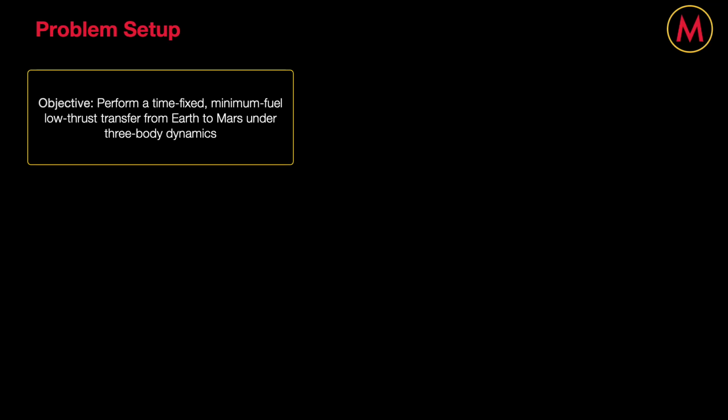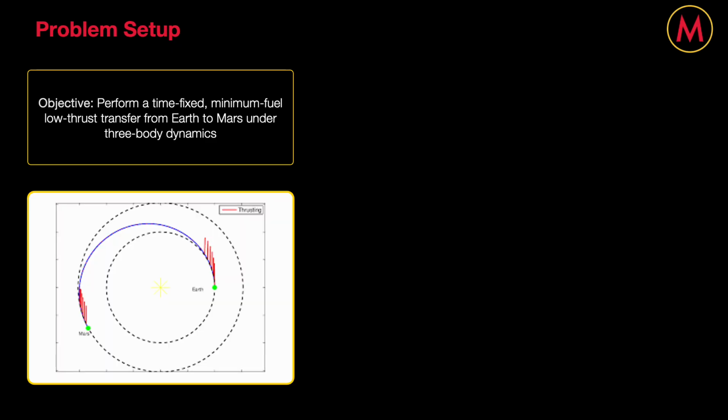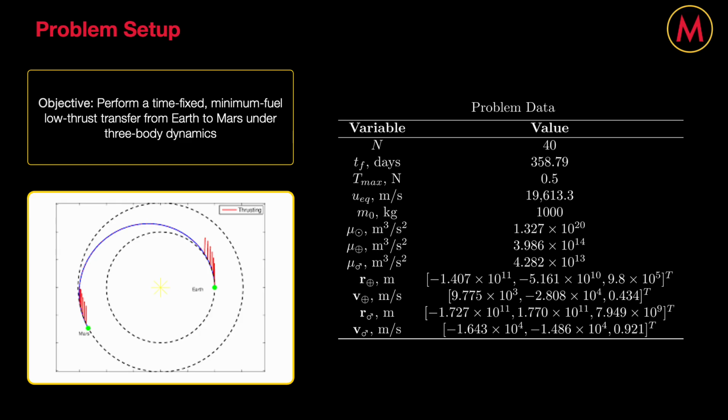The specific use case that I'll be evaluating my approach on is performing a time-fixed, minimum fuel, low-thrust transfer from Earth to Mars under three-body dynamics. Specifically in this scenario, the spacecraft will start at Earth and will need to execute a sequence of maneuvers to align its position and velocity with Mars before the simulation ends, all while trying to minimize fuel usage. And so here's a table from my paper outlining the key parameters that are utilized in setting up this scenario.